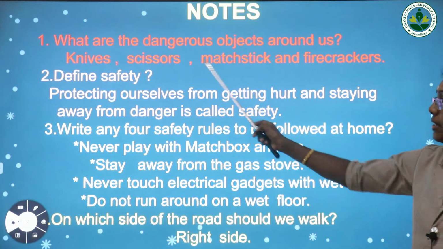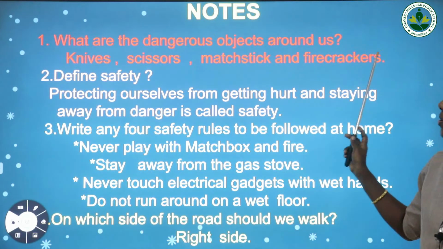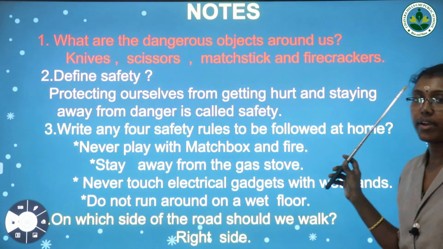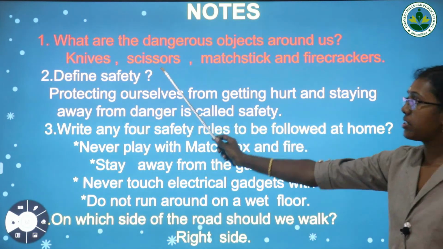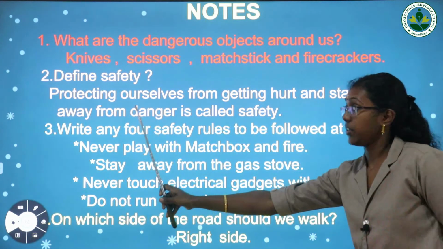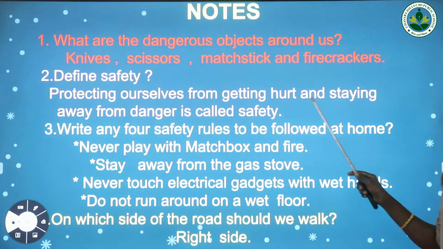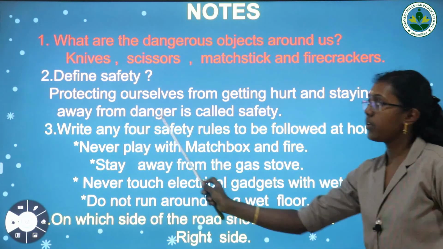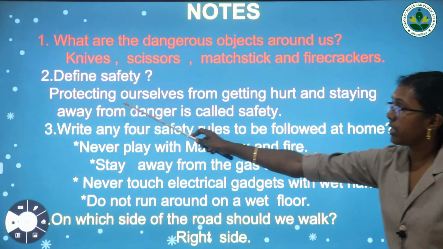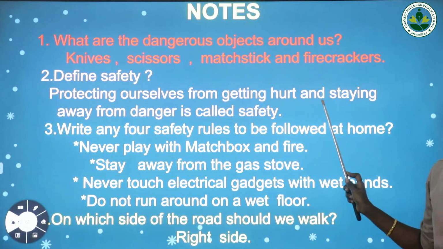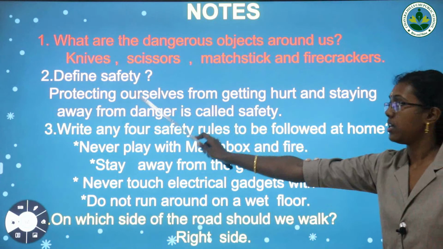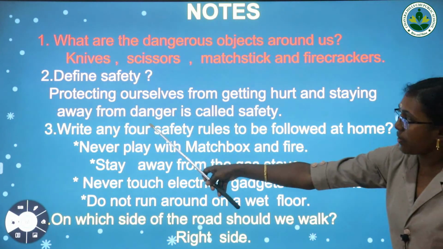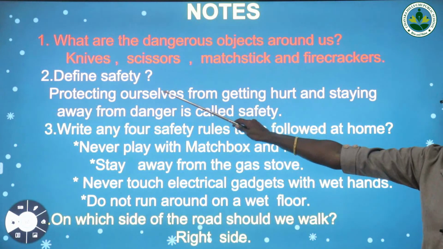And two questions are there. What are the dangerous objects around us? Knives, scissors, matchsticks and firecrackers. Then what is the definition of safety? Protecting ourselves from getting hurt and staying away from danger. That is safety. It is known as safety.